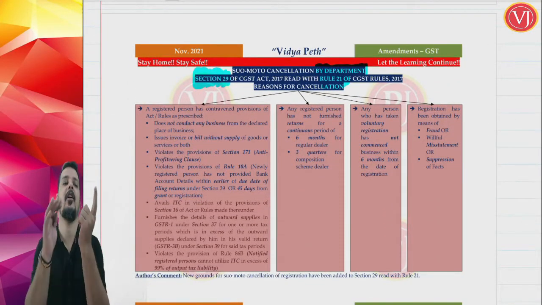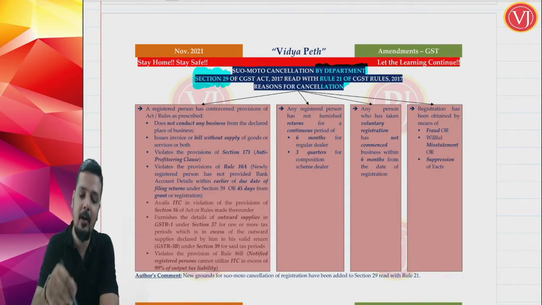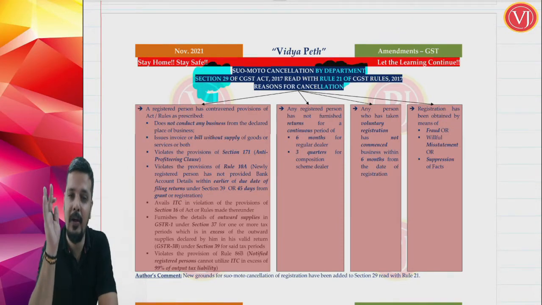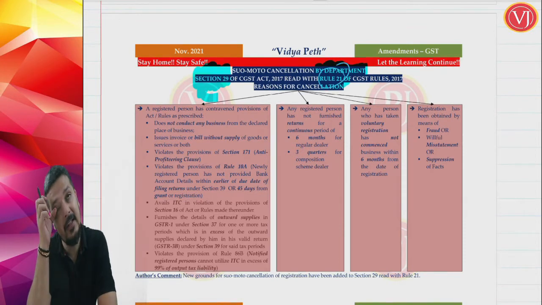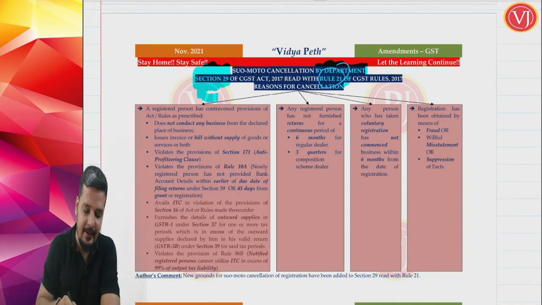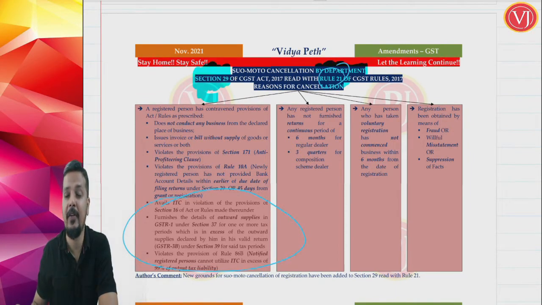Section 29 talks about cancellation by assessee or cancellation by department. Section 29 read along with rule 21 talks about suo motu cancellation only and only by department, not by assessee. Basically, the amendment now is there, friends, in rule 21. There is a list of categories where the department suo motu can cancel the registration certificate. In that list, they have added a few very important, interesting points.